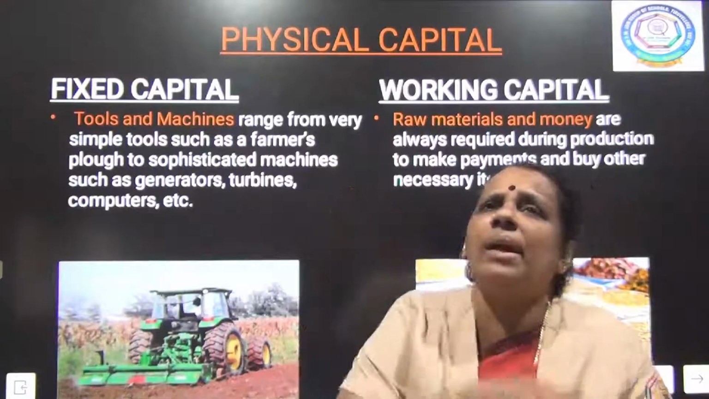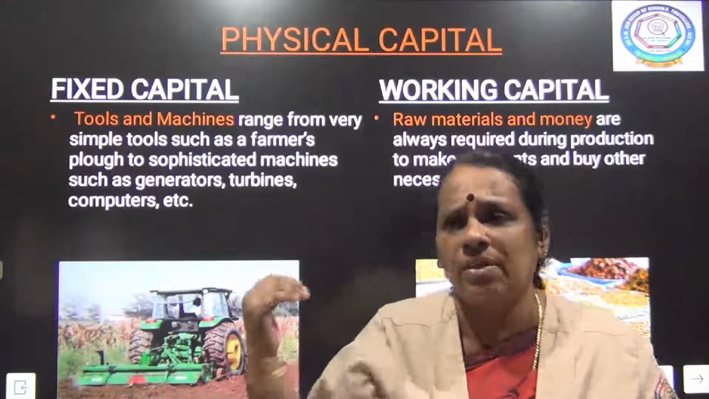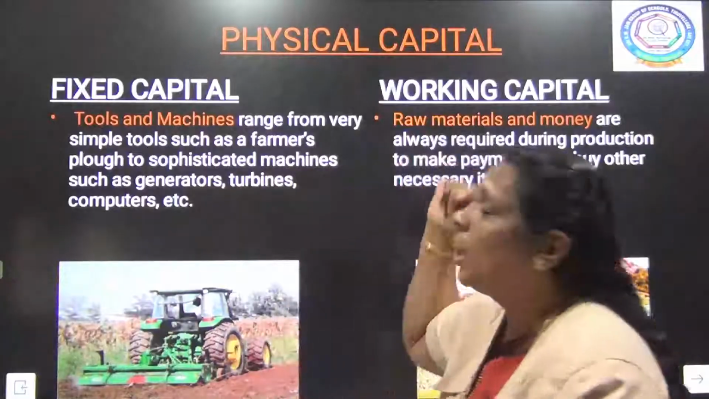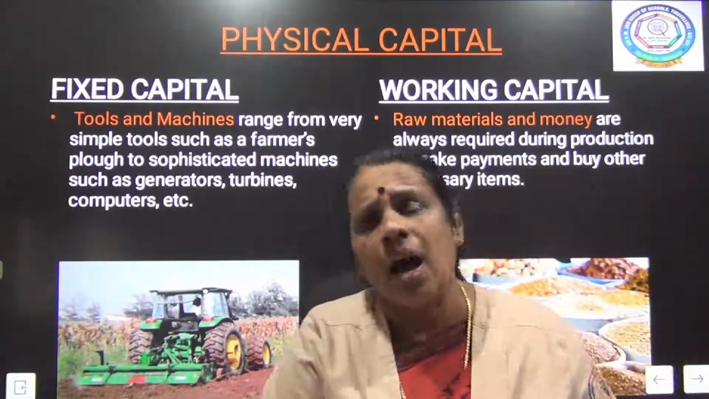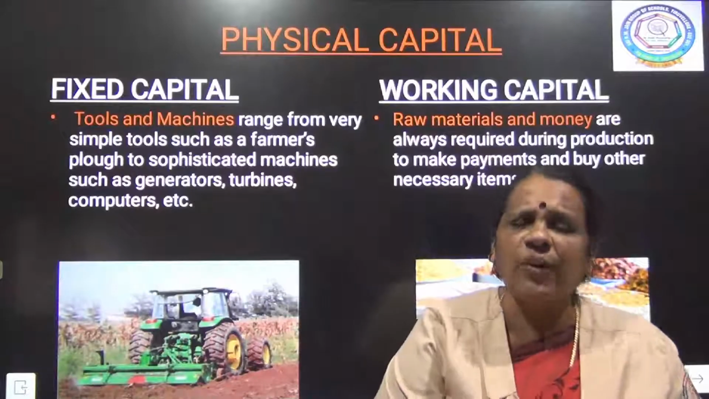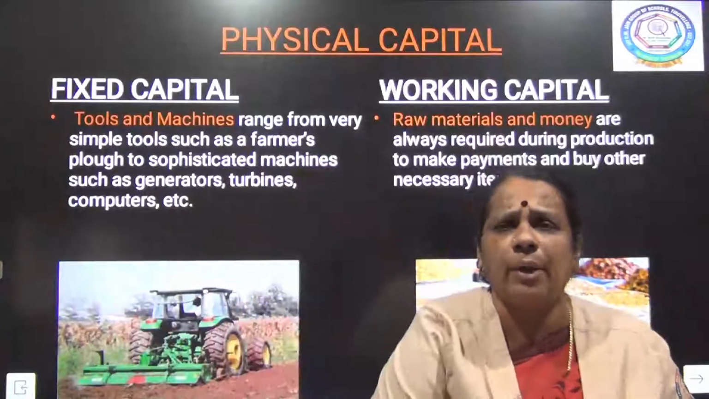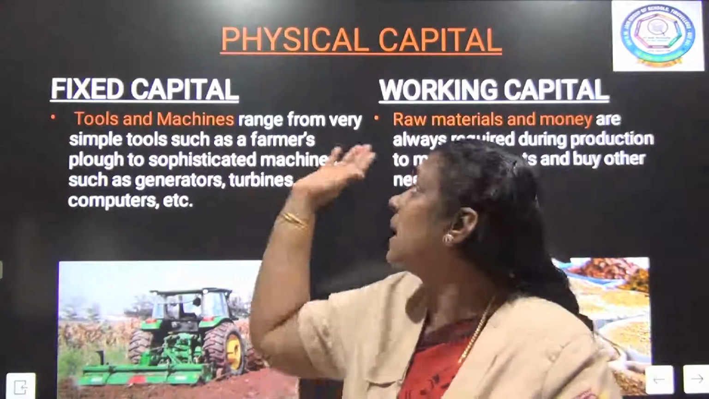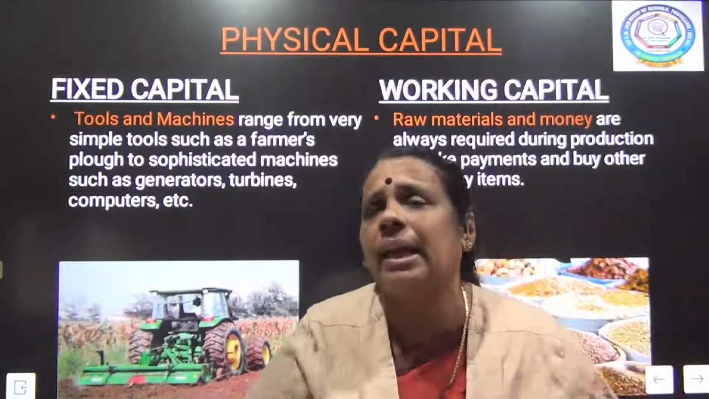So, what is that working capital? One is raw material, the other one is money. So, raw materials and money in hand come under working capital. In order to get the raw material or to carry out the other production activities, I need capital. So, this slide completely talks about physical capital, the classification and division of physical capital.